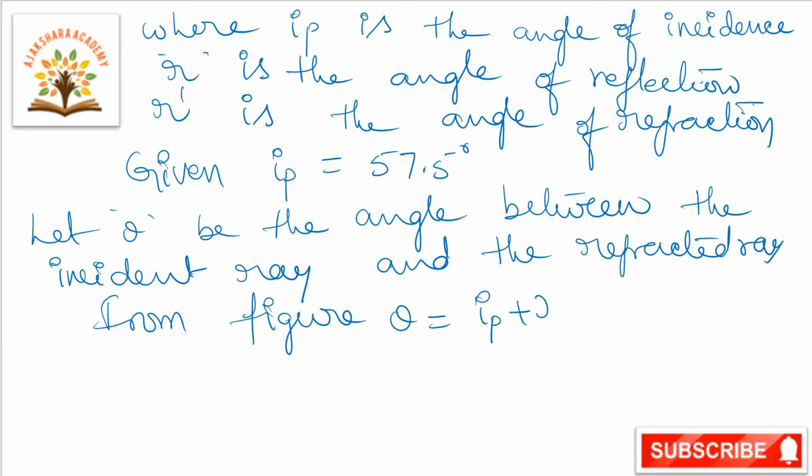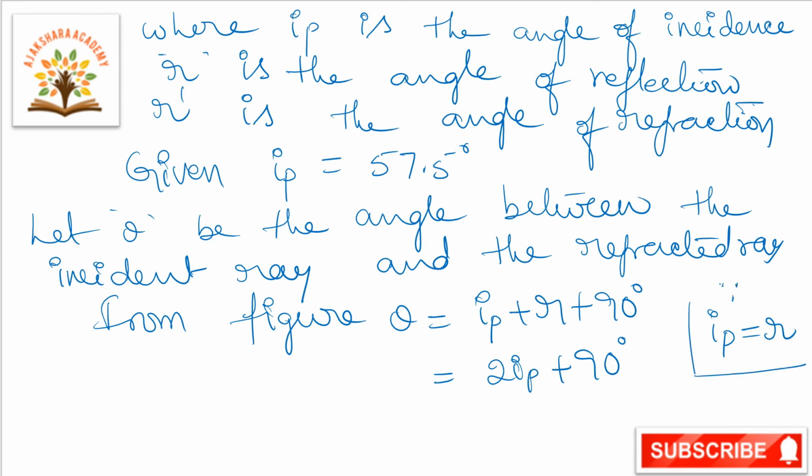theta is equal to IP plus R plus 90 degrees. So that is equal to 2IP plus 90 degrees, because according to the laws of reflection, the angle of incidence is equal to the angle of reflection.